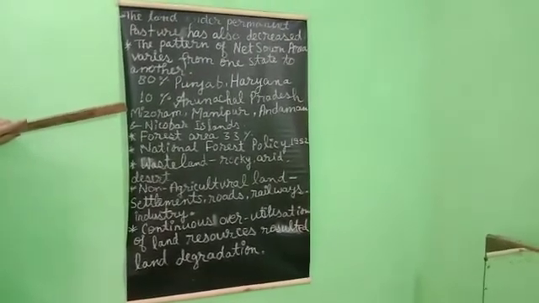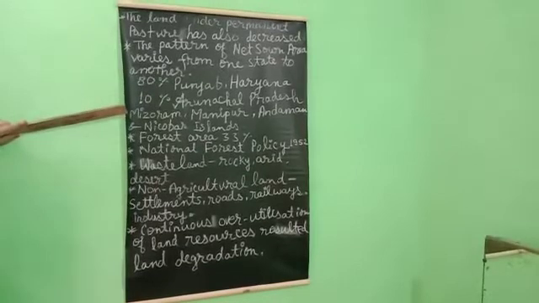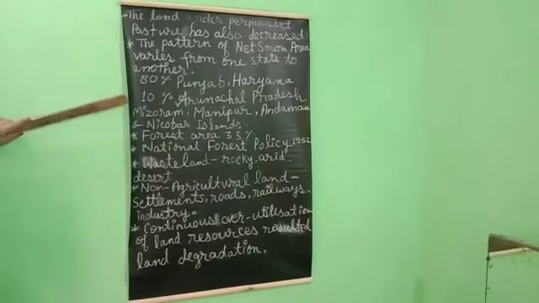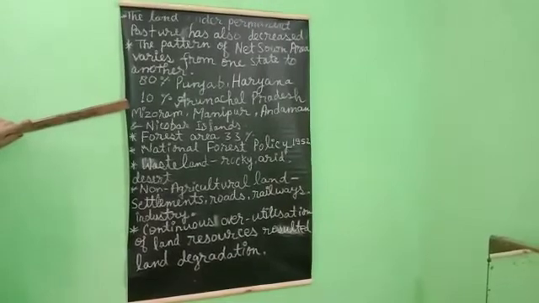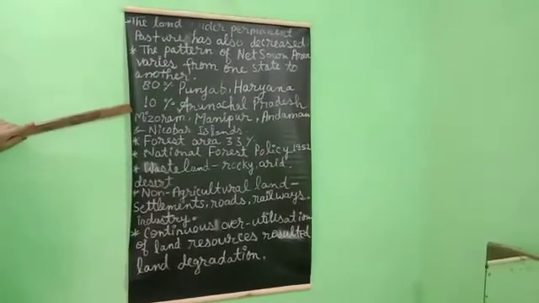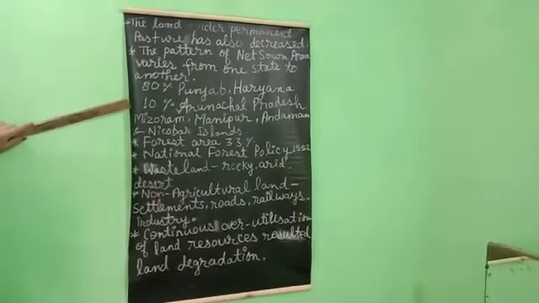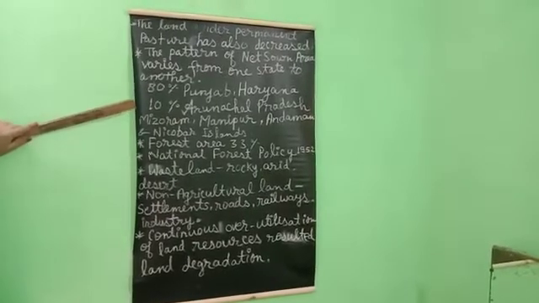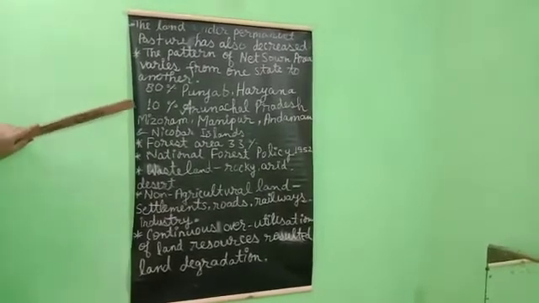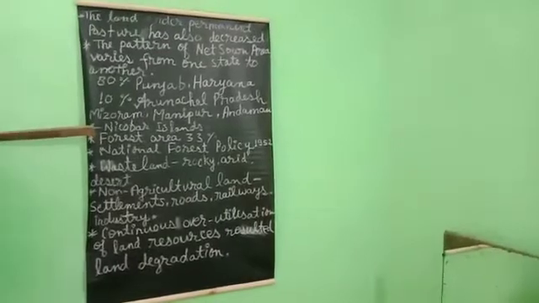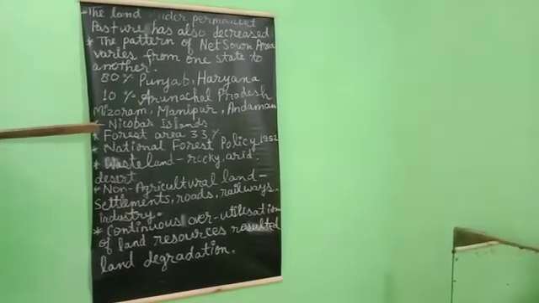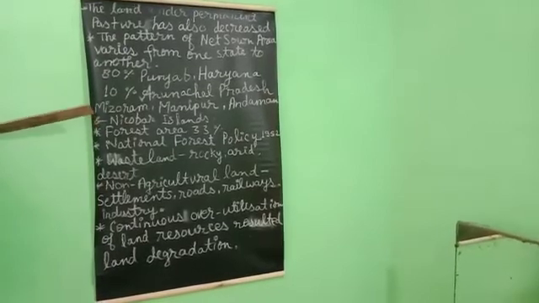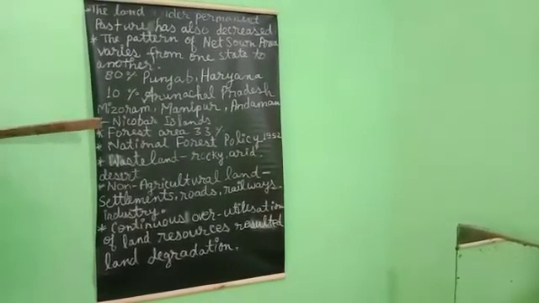Most of the fallow lands other than current fallow are either of poor quality, with poor productivity of the soil, or the cost of cultivation of such land is very high.